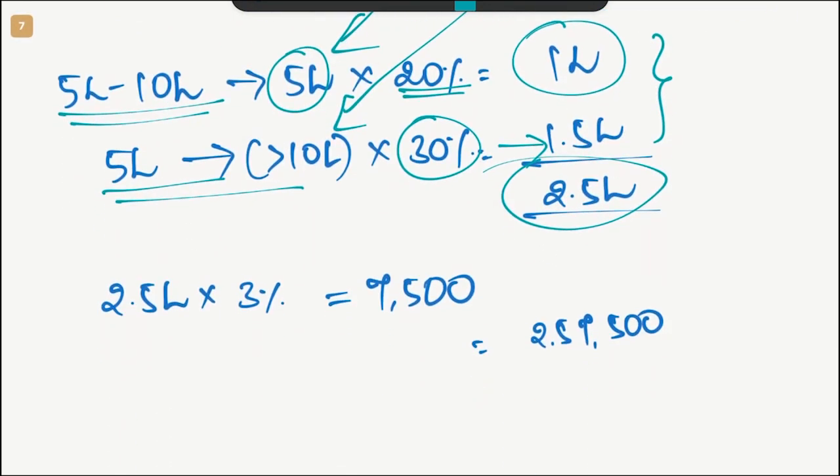Again, this is before cess. If you calculate cess on 2.5 lakh, you will get 7,500. So both put together it will be 2,57,500. That would be the tax liability of this particular individual, or rather senior citizen, with an income of 15 lakhs and aged beyond 80 years.